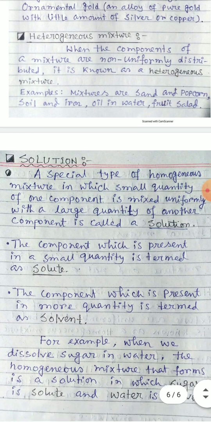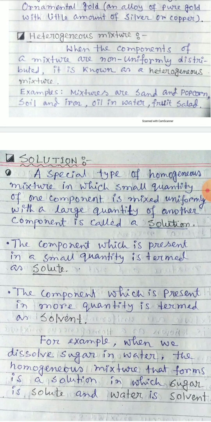But the solvent is the component of a solution which is present in larger quantity.